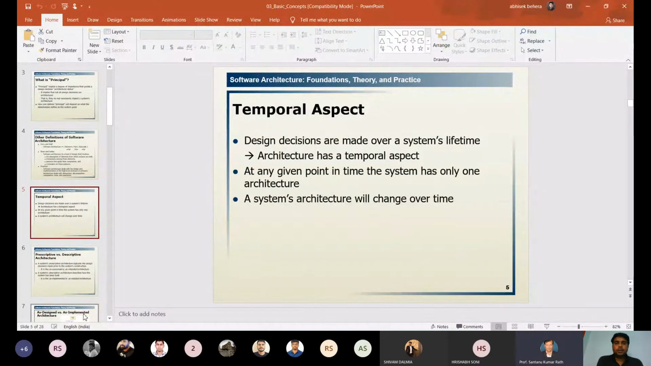Next, according to the temporal aspect, the design decisions are made over a system's lifetime. The architecture has a temporal aspect. Temporal aspect means it is time related. According to time, the architecture will change. Just see the next line. At any given point in time, the system has only one architecture. But with the change in time, the architecture will also change for that system. So the design decisions are some temporal aspects for the architecture.